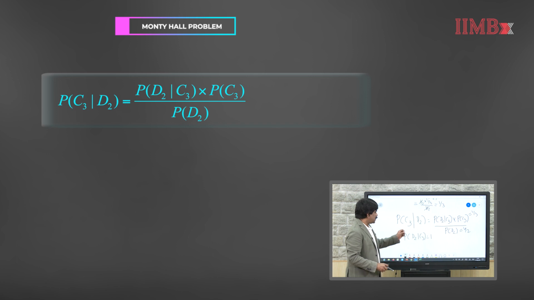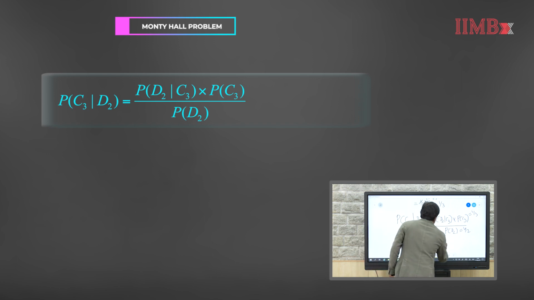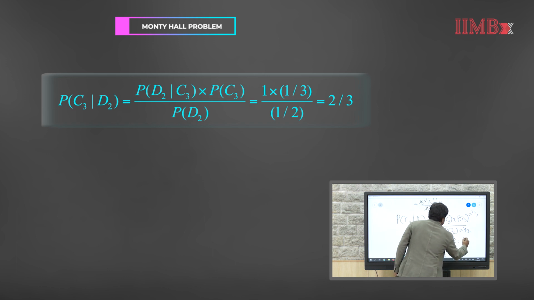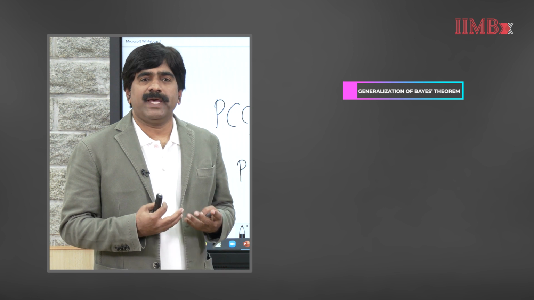Why is that 1? Remember, door 1 has already been chosen by the player. Door 3 is where you have the car. So, Monty has no other option but to open door 2, right. So, if I substitute here, this probability will become 1 times 1 over 3 over 1 over 2, which is 2 over 3. That means there is a 2/3 chance of finding the car behind door 3. So, if the player changes his initial choice, then he has a higher probability, in fact 2/3 probability, of winning the car. Let me now talk about the generalization of Bayes' theorem.